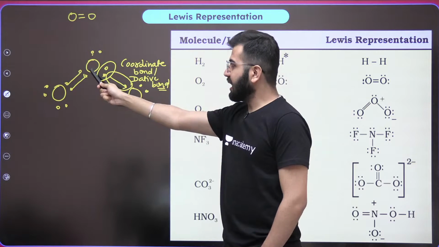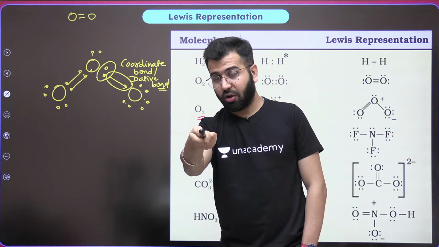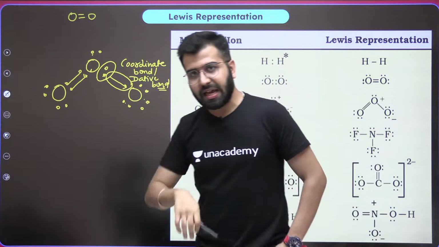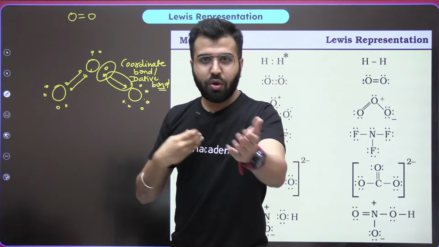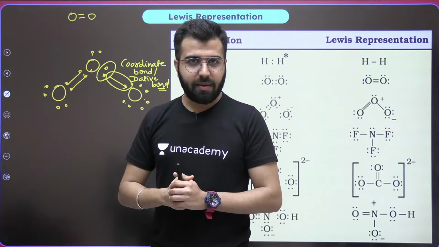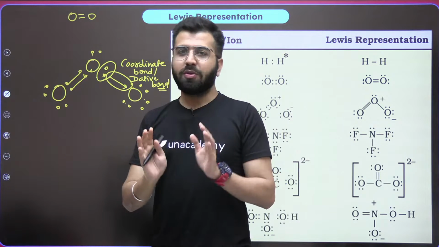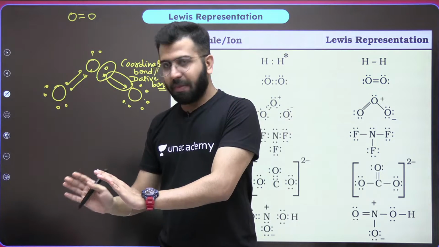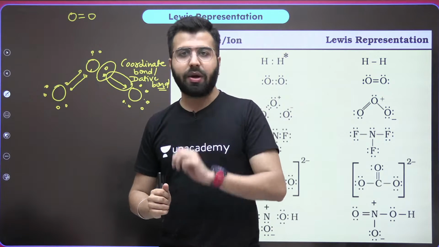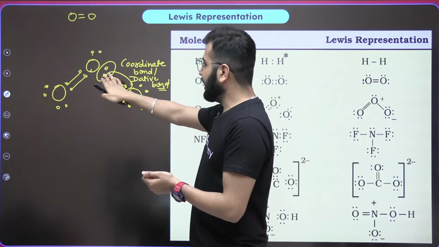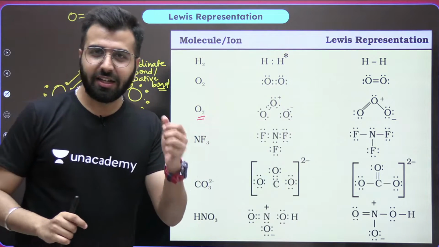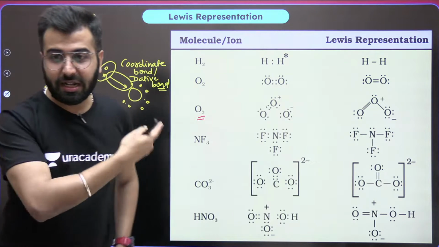This atom says, I will share electrons, but I do not need anything in return. It's just like me and you going out to eat ice cream, and I am the only one who pays for it. I don't want you to pay, but we both share the ice cream. That's how it is, okay? So this is exactly what is happening. This is the coordinate bond, is what you have to remember. Clear? Let me know. Give me a smiley in the chat and let's move ahead.